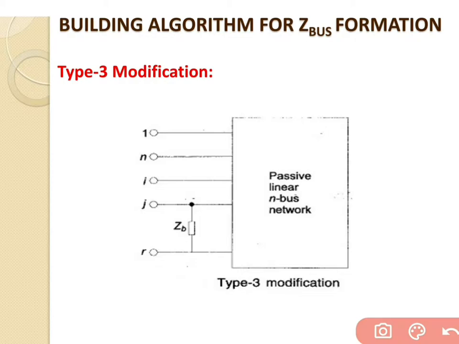This is the passive linear n bus network having buses 1 to n, where i and j stand for the old buses, and r is the reference bus. But we will start the type 3 modification in the next lecture.